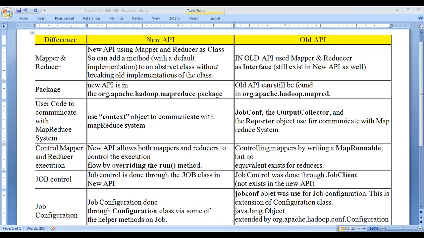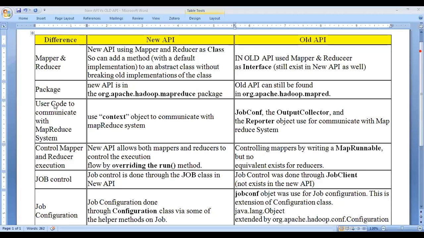Whenever you want to learn the difference between one thing and another, I always prefer to make some parameters, so that you can remember the parameter and what is in the first one and what is in the second one. That's why I made it like this.